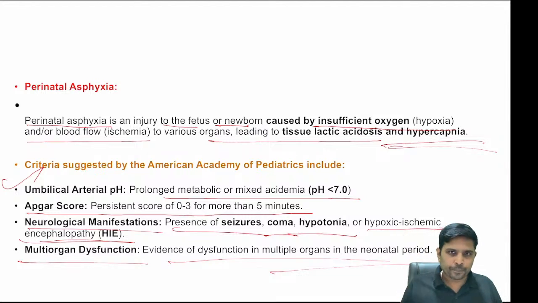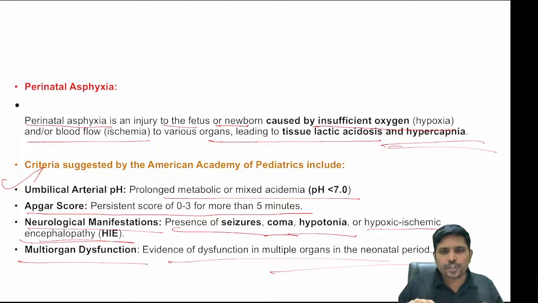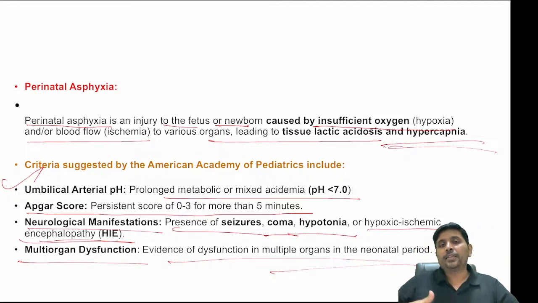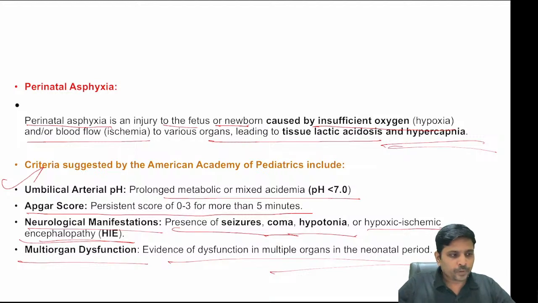pH less than 7. Point number 1, Apgar 0 to 3 for more than 5 minutes, persistent Apgar. Third one is brain involvement in the form of seizures, lethargy or hypotonia. And finally, multi-organ dysfunction. Not only your brain, but the most common organ apart from brain that is affected is the kidney. So elevated urea and creatinine in a child born with birth asphyxia indicates a poor prognosis.